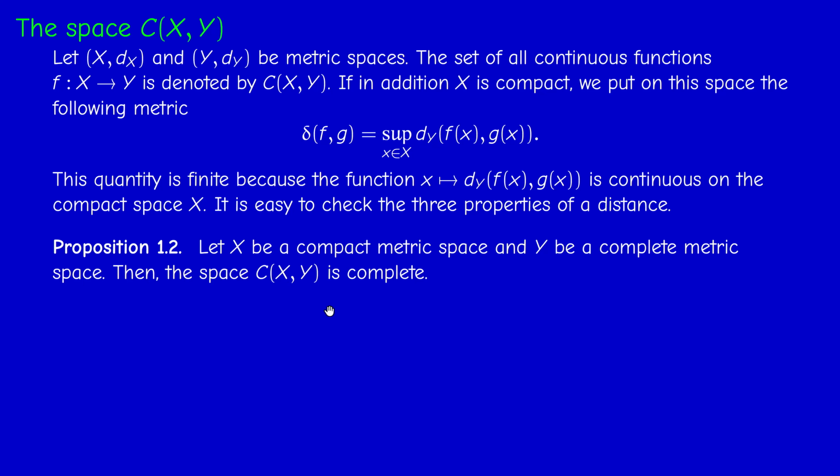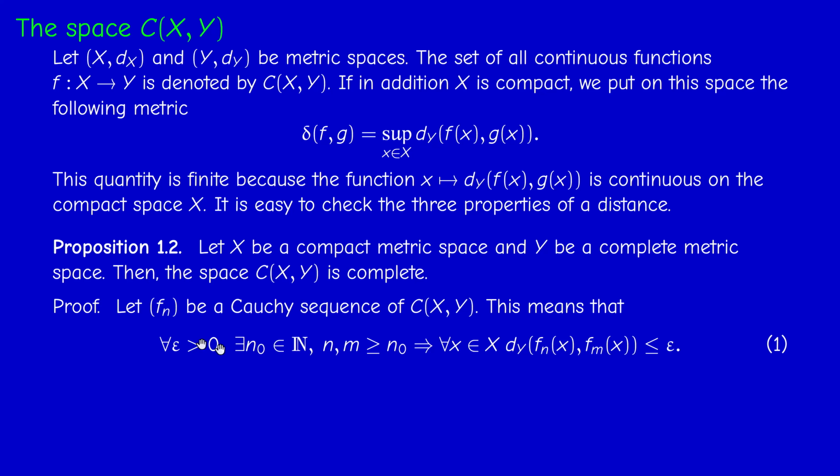If you already know it, you can skip the proof, but it's not difficult. So go back to the definition. We take a Cauchy sequence f_n in the space, and the Cauchy condition means that the distance between f_n and f_m is less than epsilon. But since this distance is the supremum, this means that this condition holds uniformly in x.